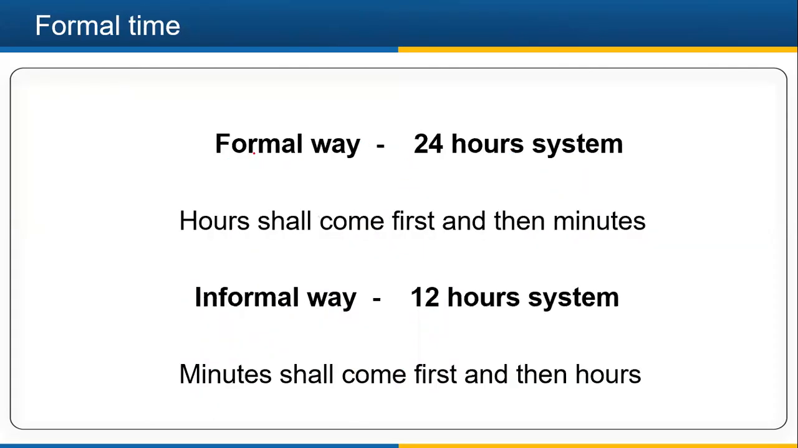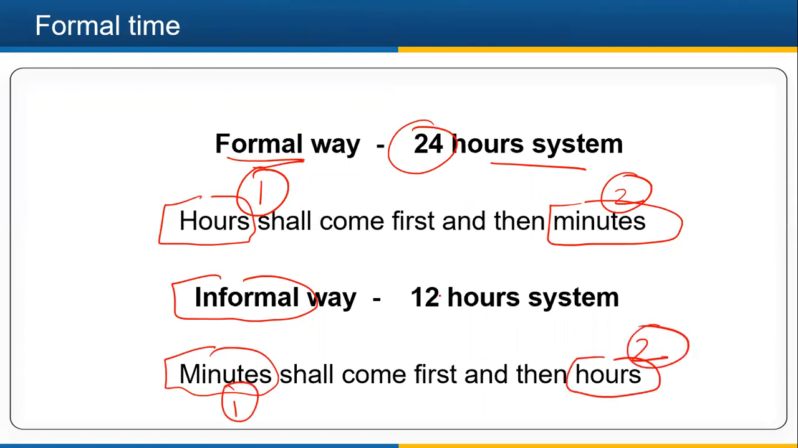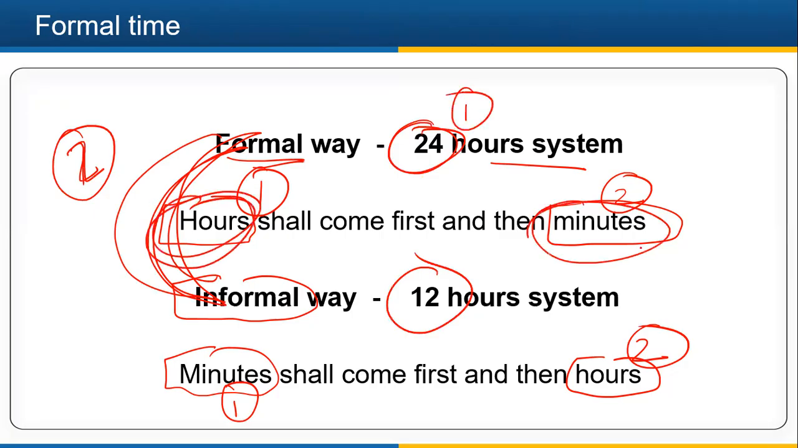Like I told you, the formal way is where we follow the 24-hour system. Here hours come first and then minutes, whereas in the informal way, minutes come first and then hours. This is the difference between formal and informal. The first difference is that this is the 24-hour system and that is the 12-hour system. The second difference is that here hours come first and then minutes, while there minutes come first and then hours.